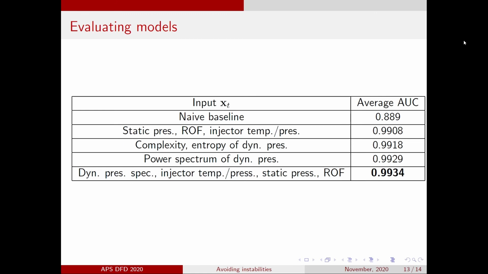As discussed in a previous slide, we trained multiple NARCS models with different state variables as inputs. Here, we report the average AUC for some of the different models that we trained. The first model is a naive baseline model, which simply predicts that the state of the system will remain unchanged. If the system is currently stable, it says that it will remain stable in the next 500 milliseconds and vice versa.